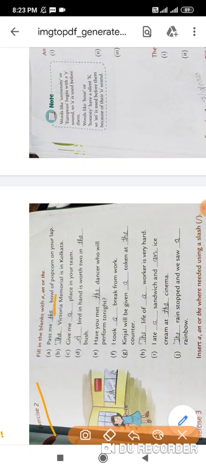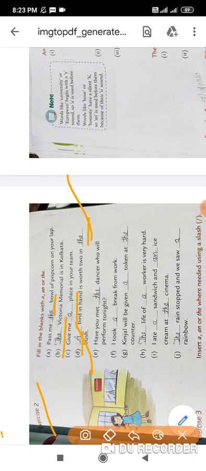The Victoria Memorial is in Kolkata. It is also a specific building, so we write here the. Give me a place in your team. A place, give me one place. That is clear to all of you. A bird in hand is worth two in the bush. So here we put a and here the.